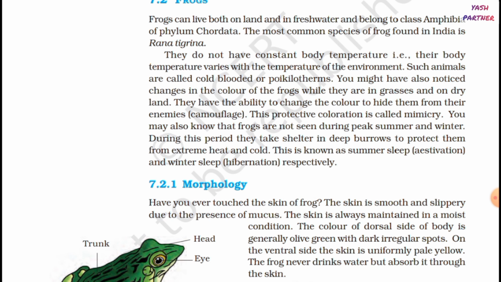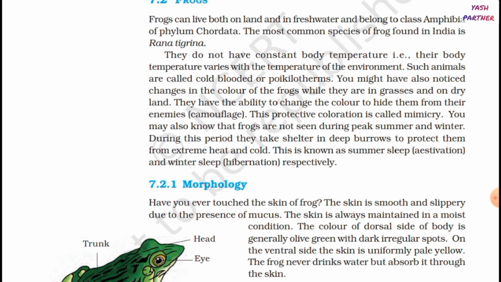You might have also noticed changes in the color of the frogs while they are in grasses and on dry land. They have the ability to change the color to hide them from their enemies, camouflage. This protective coloration is called mimicry. You may also know that frogs are not seen during peak summer and winter. During this period, they take shelter in deep burrows to protect them from extreme heat and cold. This is known as summer sleep, estivation, and winter sleep, hibernation, respectively.